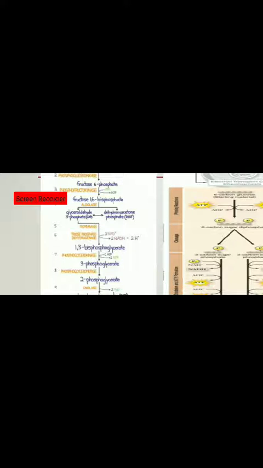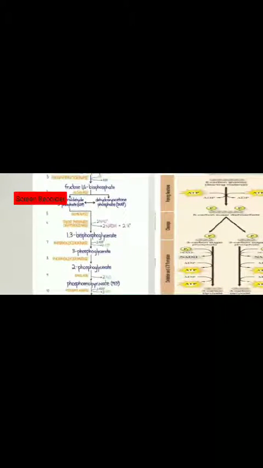So further NAD is reduced to NADH in presence of triose phosphate dehydrogenase. It will remove the hydrogen atom. So it is the process of oxidation and reduction.